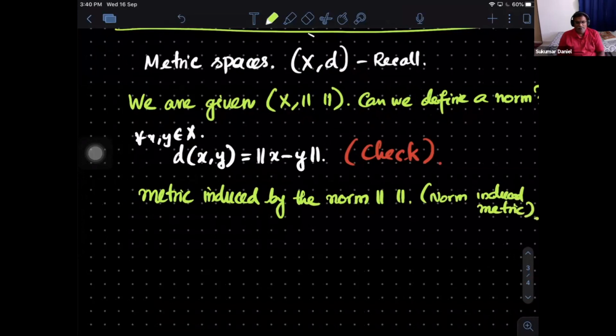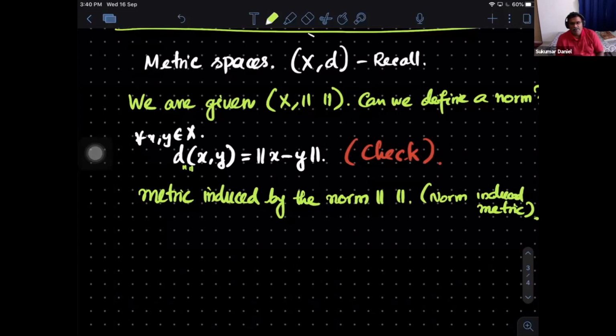Okay, so the context will make it clear what we mean by that, and hence every normed linear space is actually a metric space. If I want to say this d is coming from the norm, you can use a suffix, but it's not really necessary. So every normed linear space is a metric space.